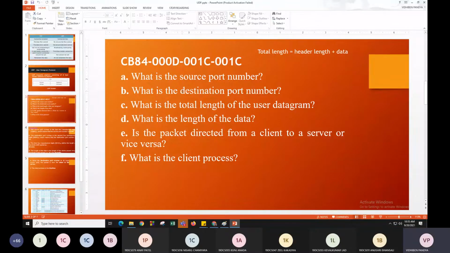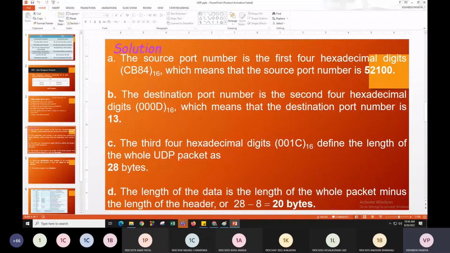What will be the answer? 000D. Yes, 000D. And we need to convert that into the decimal value. Whenever you convert it into the decimal, you will receive 13.